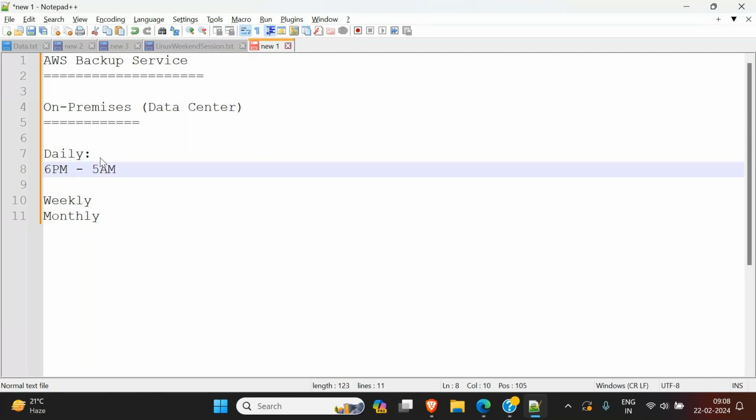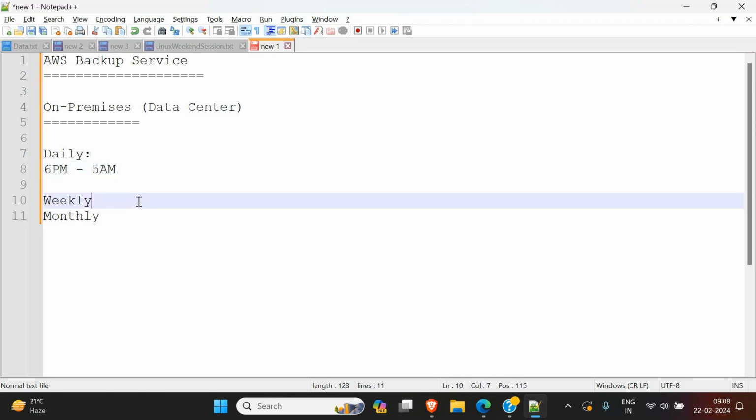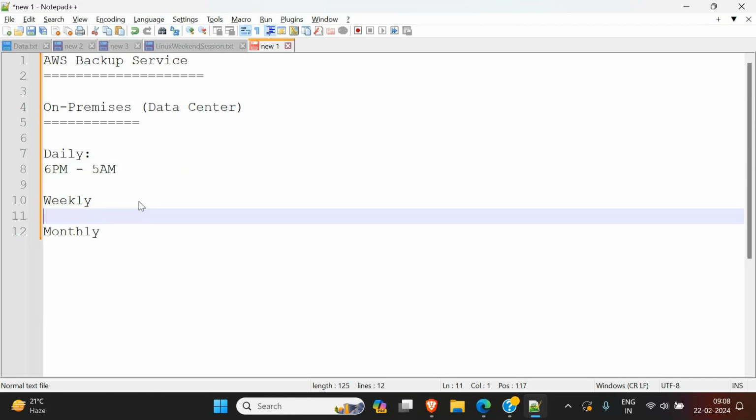Mostly they take backups in the evening hours when there is not much usage by the employees. So mostly they choose 6 p.m., though some companies choose different timings. It depends on the company; not everybody does it like this. So normally they take a daily backup. Similarly, for the weekly backup, every week on the last Friday, they choose some 8 p.m. or 6 p.m. time, depending, and they run the backup till Monday morning.